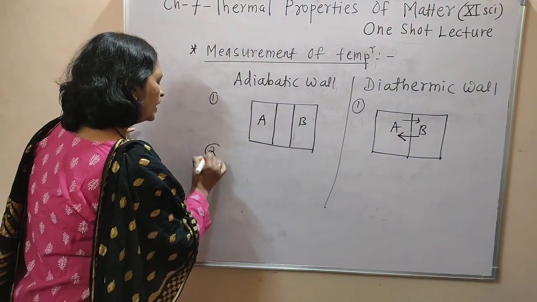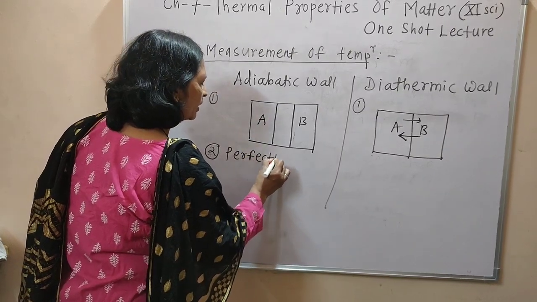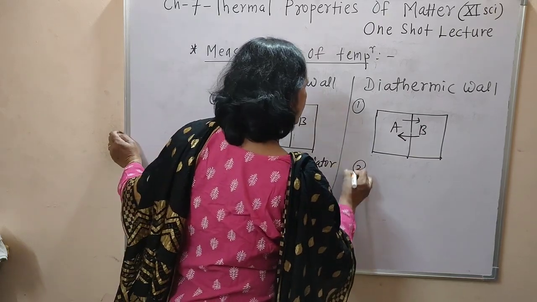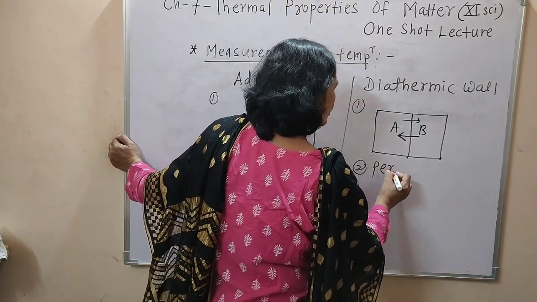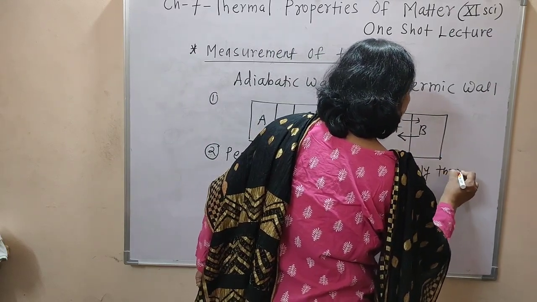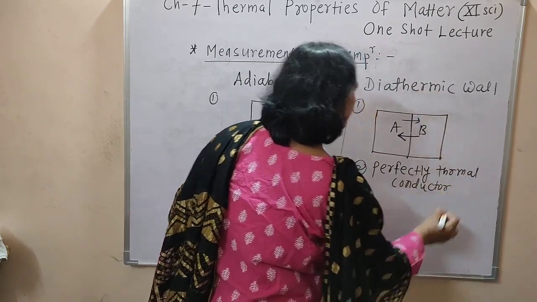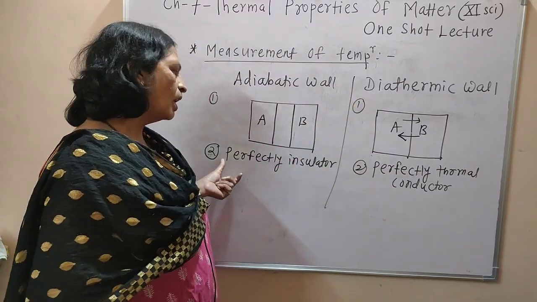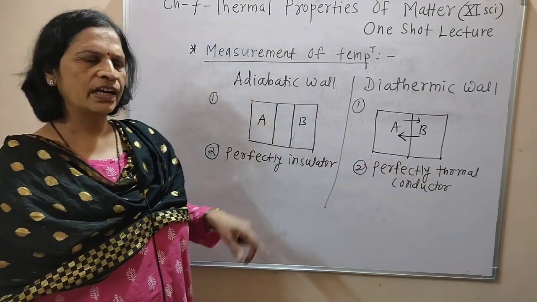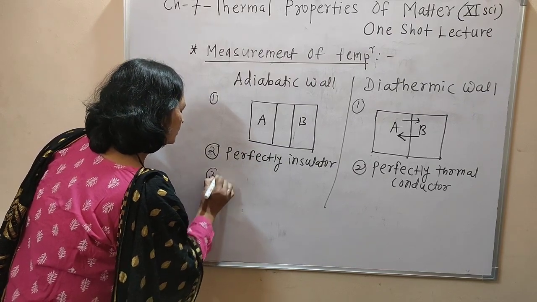Then it is perfectly insulator. And this is perfectly thermal conductor. Or we can say that this wall is not perfectly insulator or perfectly thermal conductor. You can write any one sentence. Okay. Then third one,